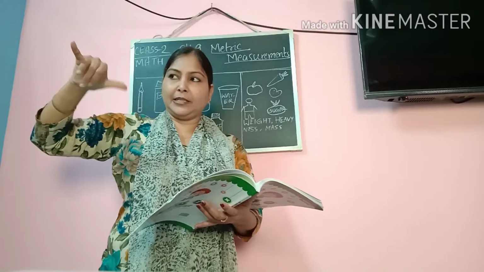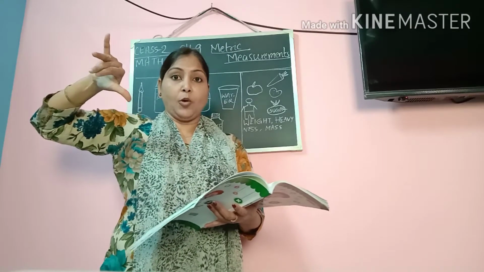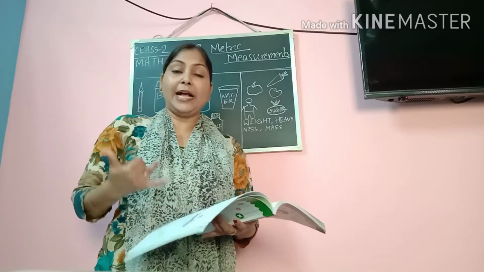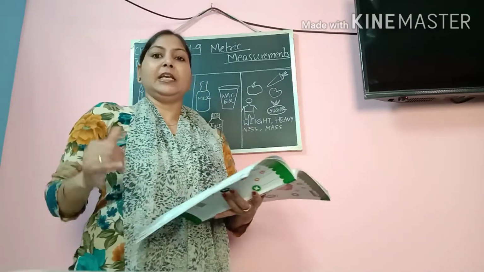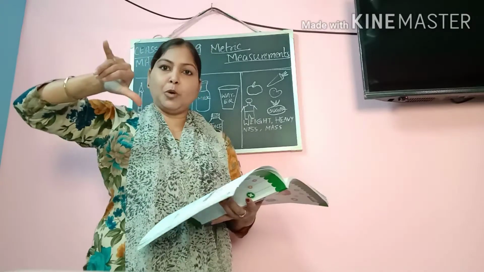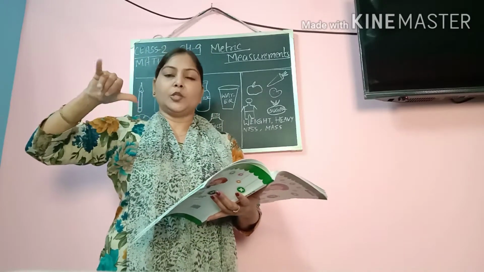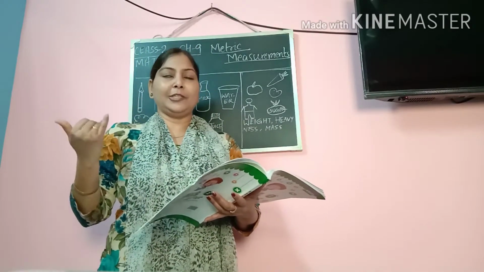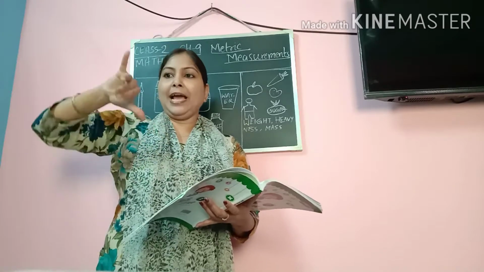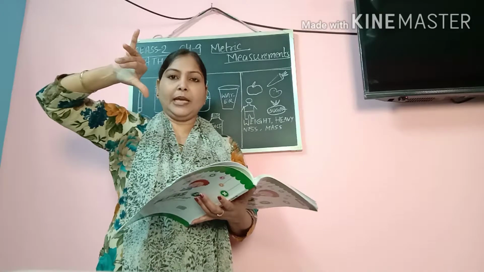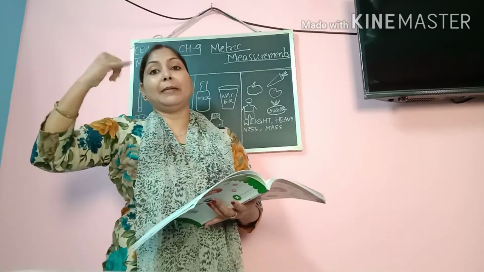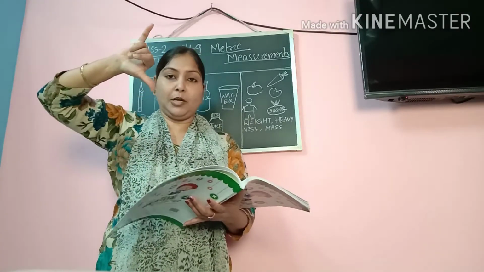This is handspan. This is my one handspan. Now my handspan and your handspan will not be the same, of course, because you are smaller in size, so your handspan will be smaller than mine. So if I have to measure a pencil, it may be one handspan, but if you measure, it may become two handspans, because your handspan is small.